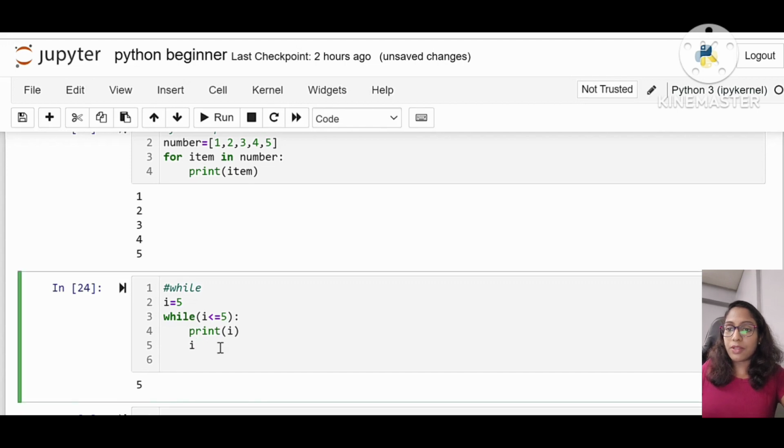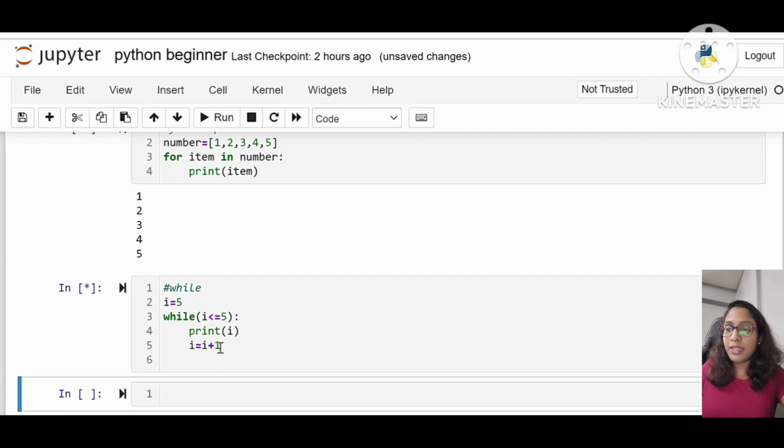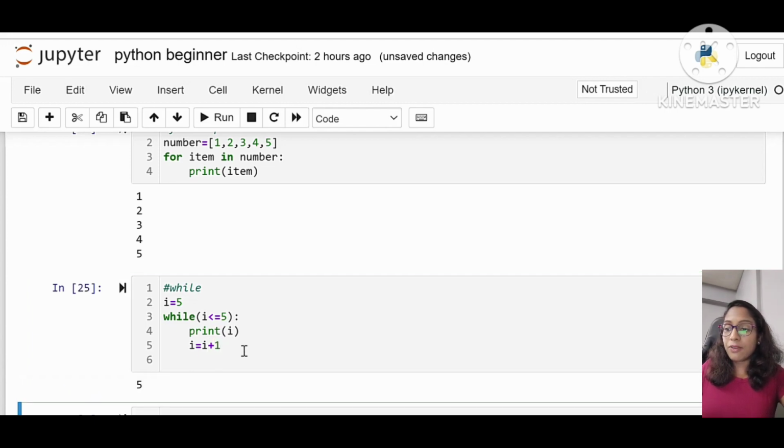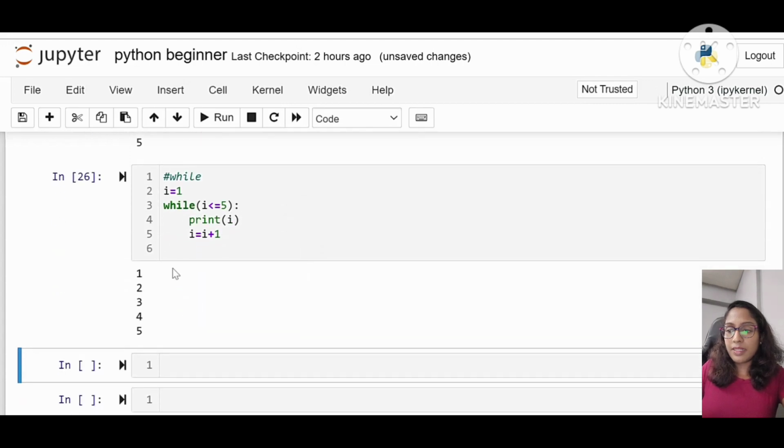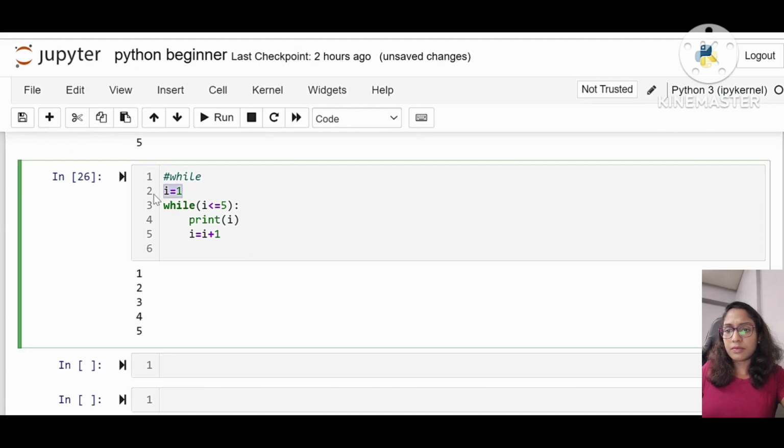While I less than or equal to 5, then I write print I. Then we have to increment the value of I: I equal to I plus 1. This is how while loops work.